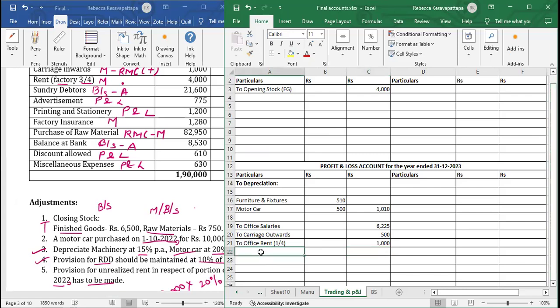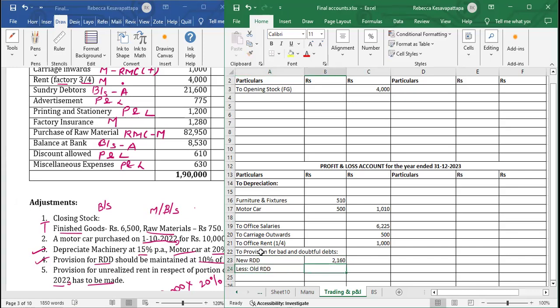So second effect of new RDD, we will come to P&L and we will write here to provision for bad and doubtful debts. New RDD. What is the new RDD we just found? New RDD is 2160. Below we will write less old RDD.